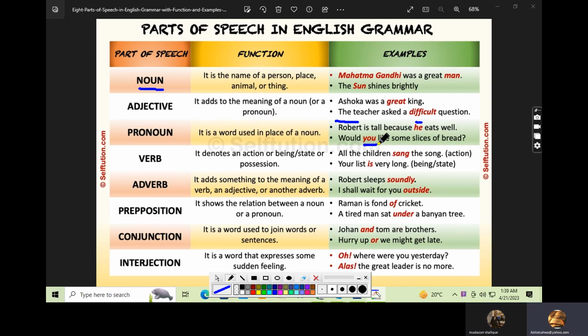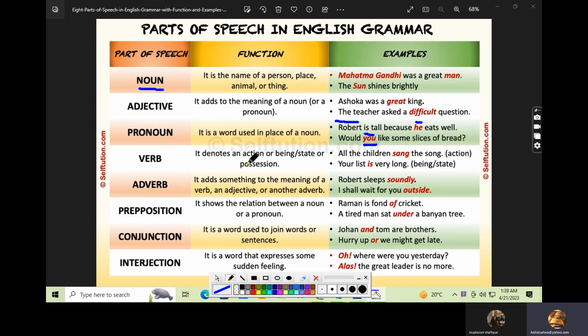Would you like some slices of bread? Would you? We didn't mention the name of anyone. We just mentioned you. You is the second person, and we don't know the name. We are just talking about the second person. Someone is talking to the second person and asking, would you like some slices of bread? Okay, now this is about pronoun.